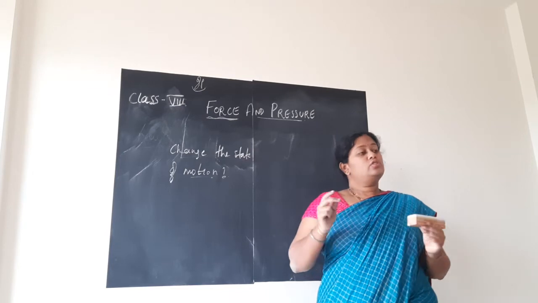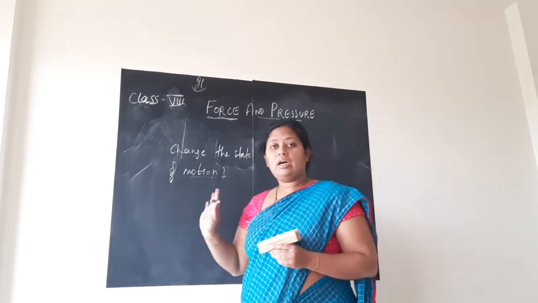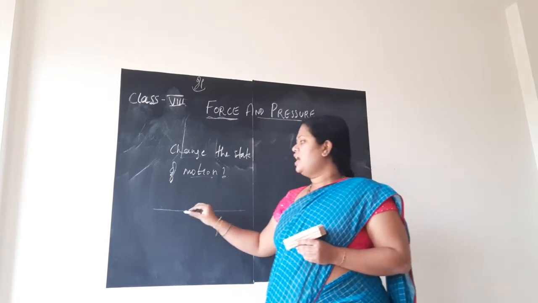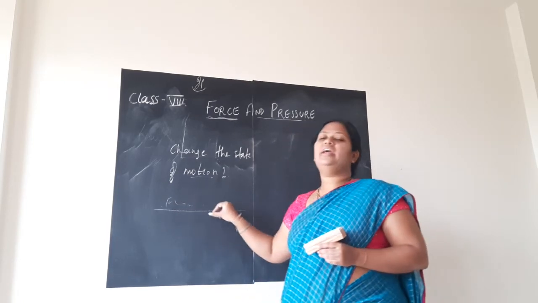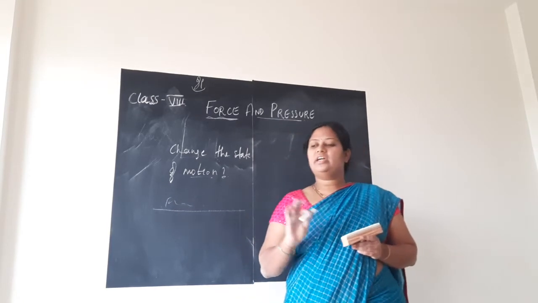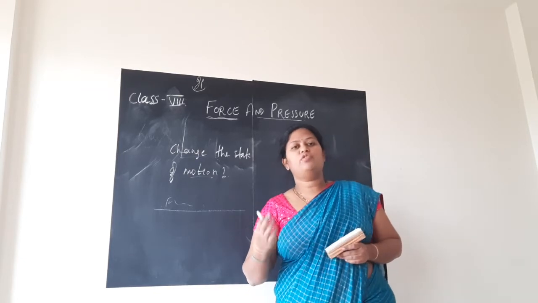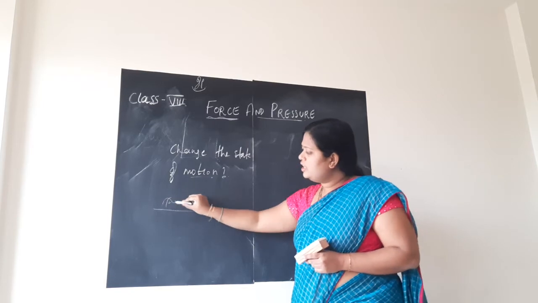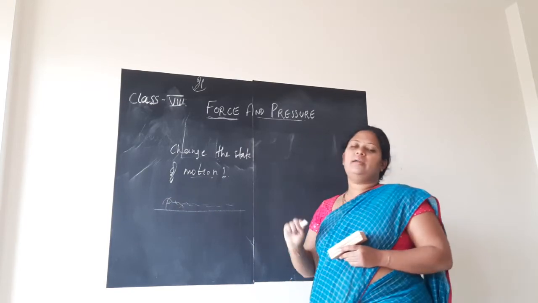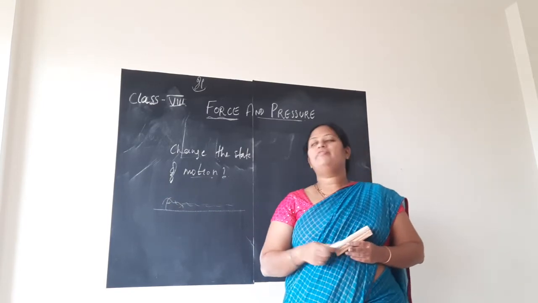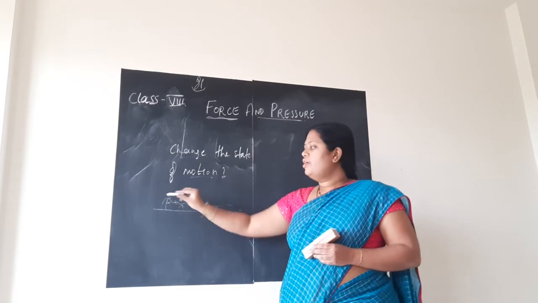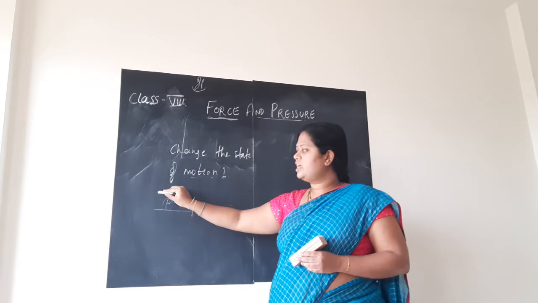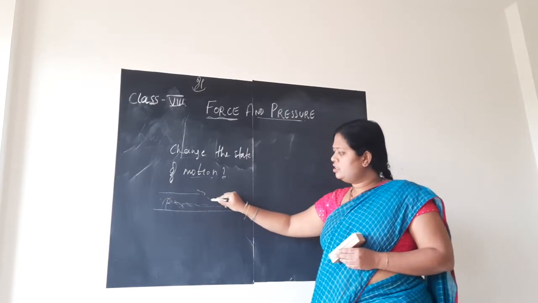Similarly, children, I don't want the car to come to the state of rest. I want it to move continuously, so I will consider a frictionless plane. A frictionless plane means I don't want friction to be present there. If no friction is there, nothing can stop the car. The toy car continues to move in the same direction. So on a frictionless plane, if you just give a little push to the car in this direction, then it continues to move.